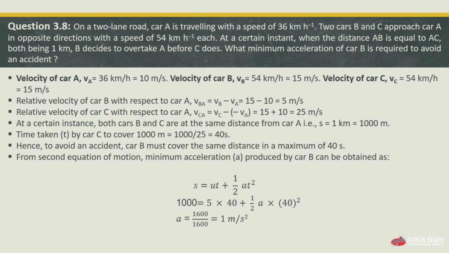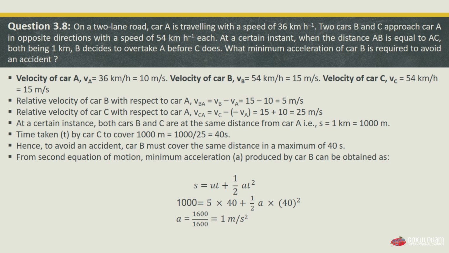From the second equation, or second law of motion, we have S is equal to ut plus 1 by 2 at square. So the minimum acceleration a produced by car B can be obtained by this equation.